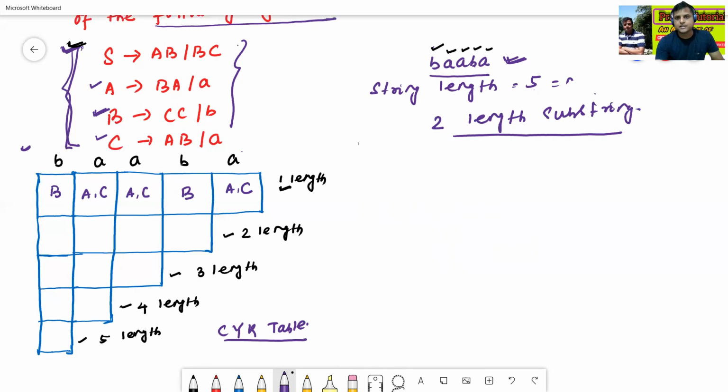If BAABA is given, the two length substrings are BA, then AA, then AB, then BA. So this is called two length substring.